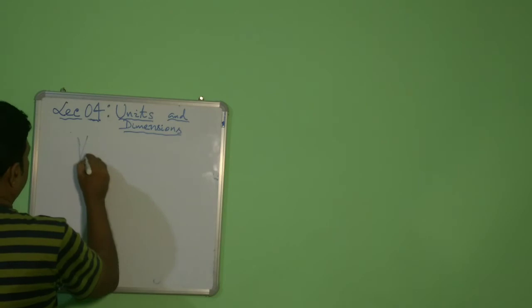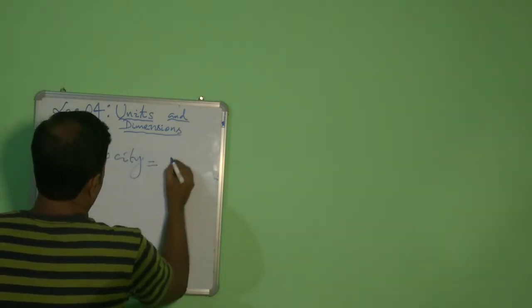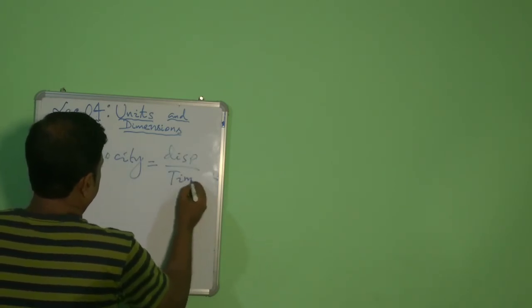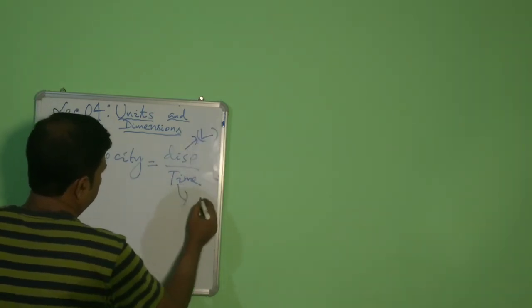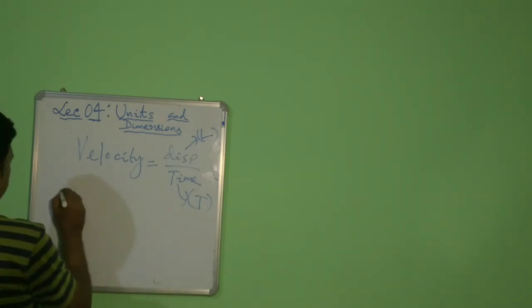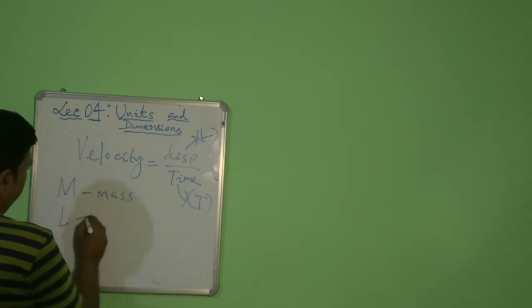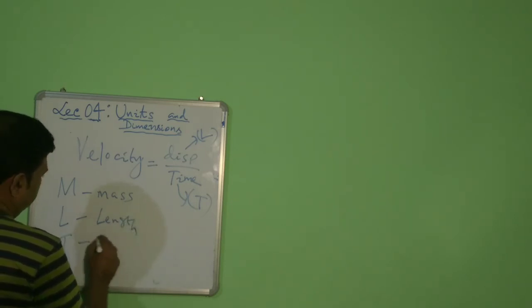For example, suppose velocity. Velocity is a physical quantity, equal to displacement upon time. Displacement is measured in terms of length, and time is measured as time. While finding dimensions, we usually write the symbols: capital M for mass, L for length, T for time.